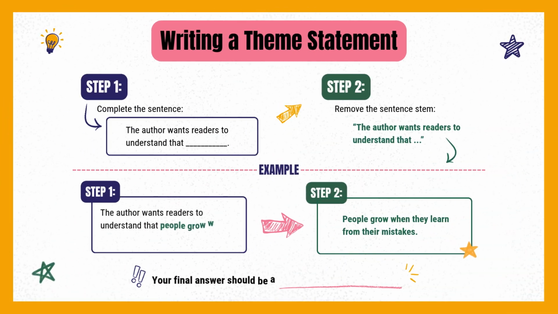Writing a theme statement. Step 1: Complete the sentence, "The author wants readers to understand that..." Step 2: Remove the sentence stem. Example. Step 1: The author wants readers to understand that people grow when they learn from their mistakes. Step 2: People grow when they learn from their mistakes. Your final answer should be a complete statement about life.